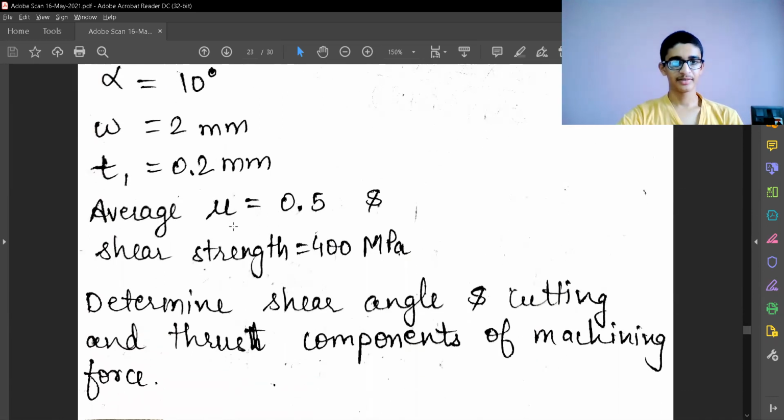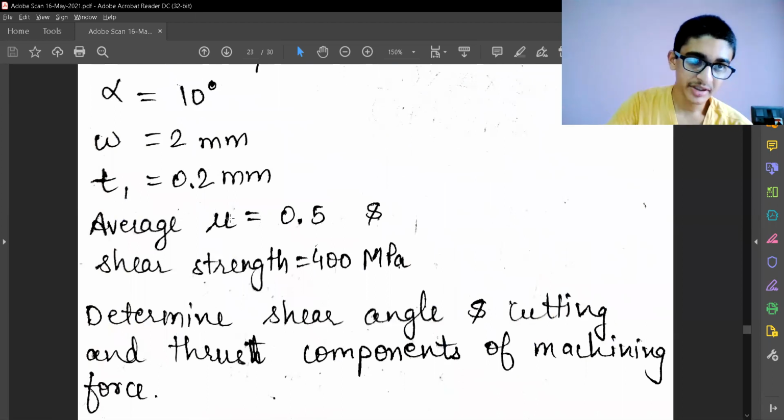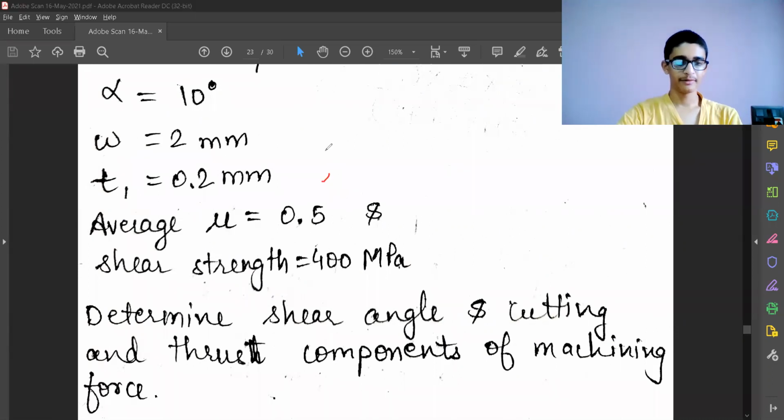So let's start with the solving. We are not given enough values because we are not given the T2 value. So R is also unknown. In the equation we had for tan phi, I'm writing this as tan phi is equal to R cos alpha upon 1 minus R sine alpha.